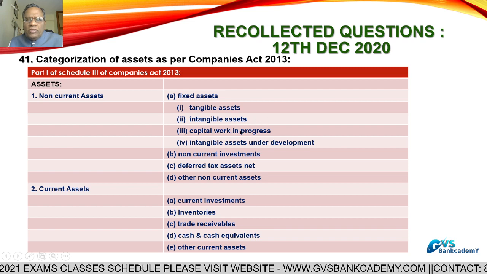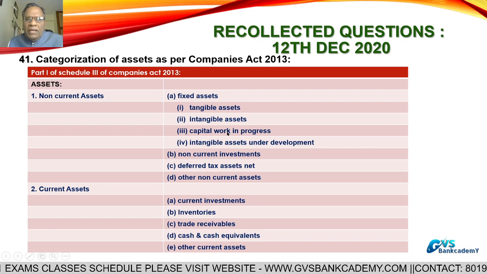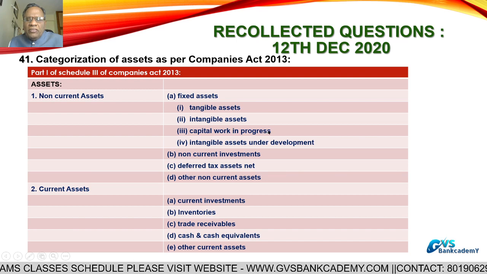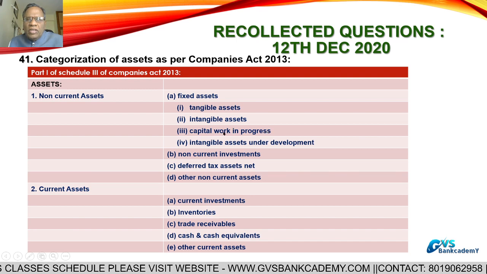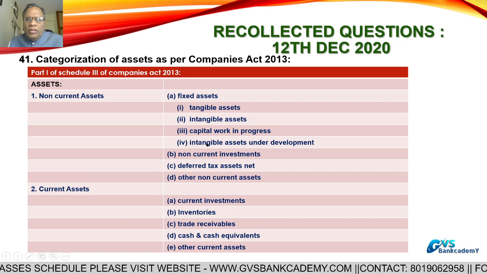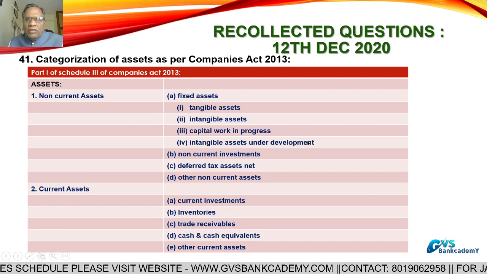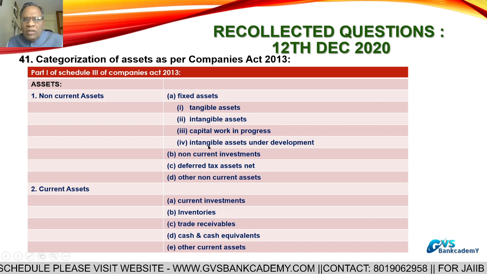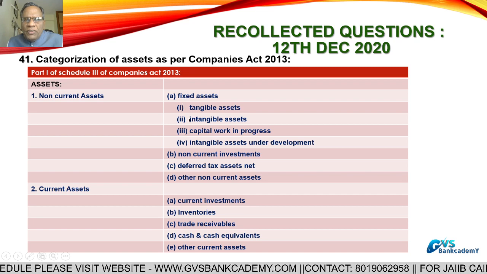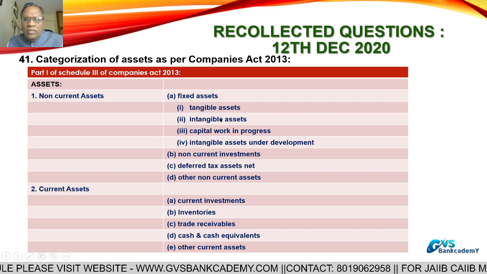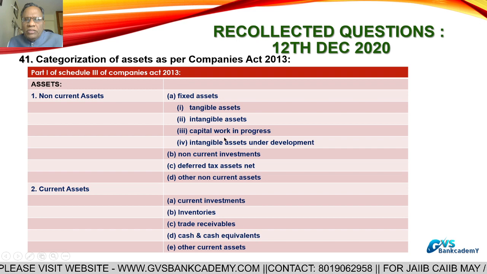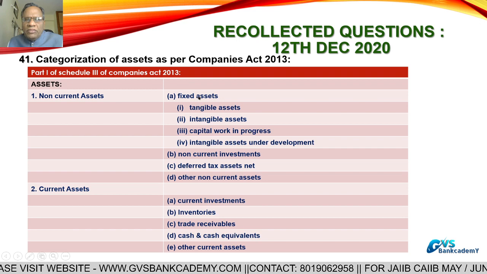Capital work in progress: any land and building, factory under construction, you will note it under capital work in progress. Intangible assets under development: any software under development will come under there. This is part of fixed assets: tangible, intangible, capital work in progress, intangible assets under development.